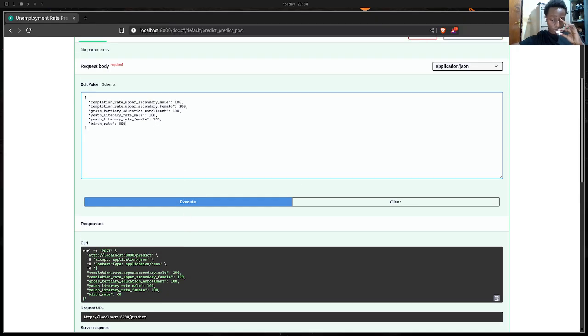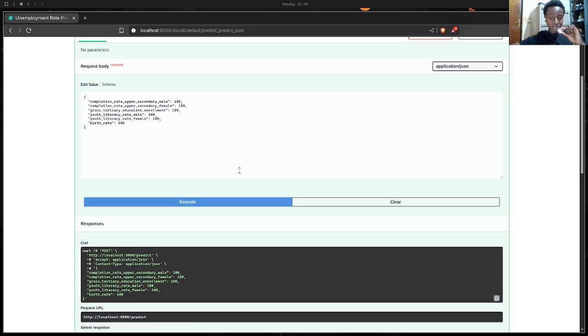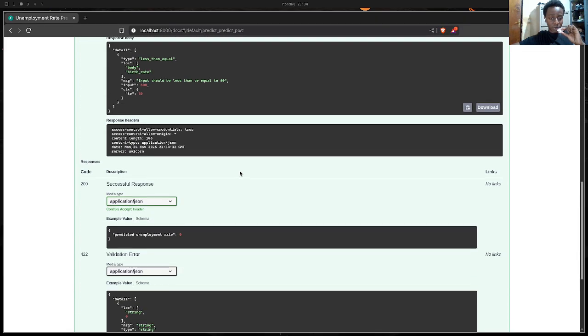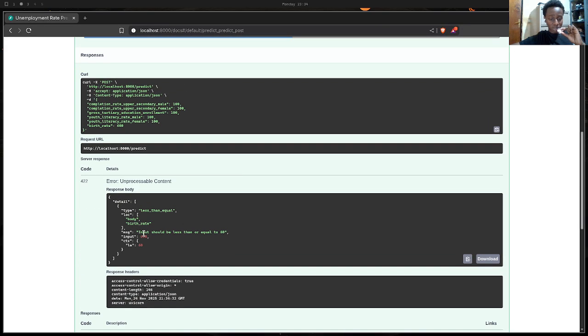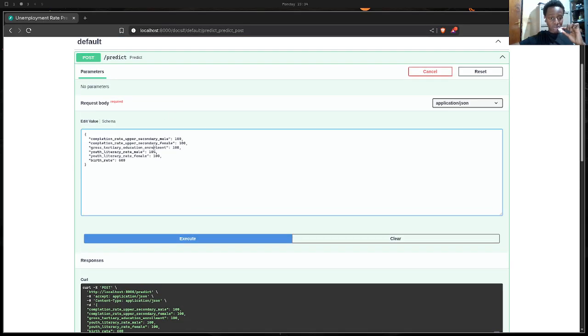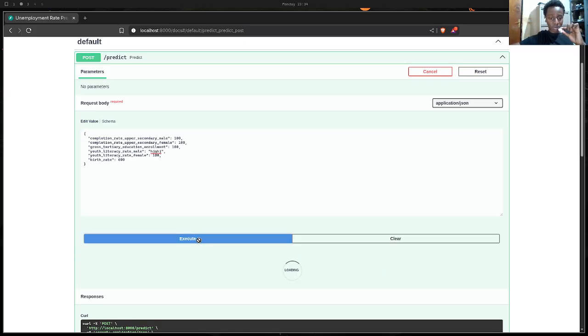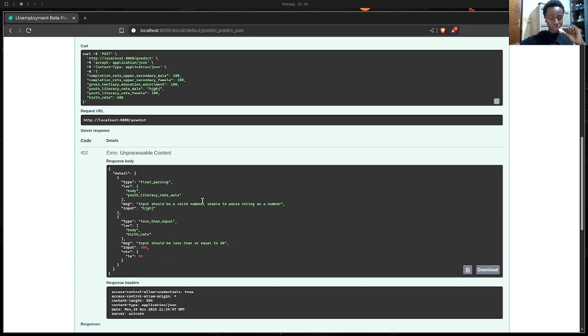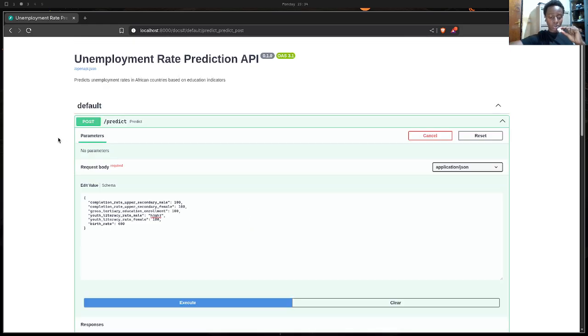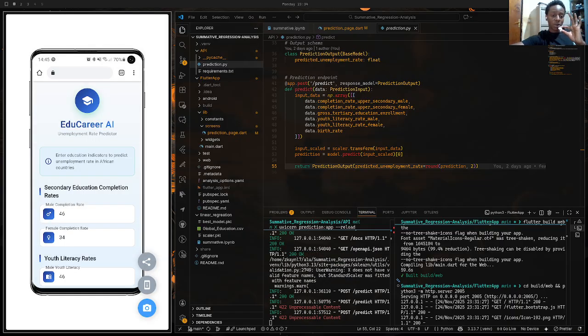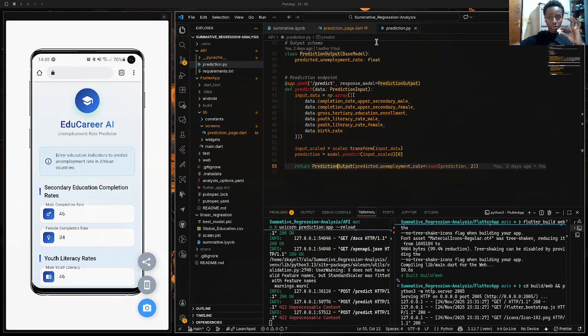If you try to put a number that is unrealistic, it says input should be less than or equal to 60. Even if you try to put another data type, like a string, it also tells you that it should be a valid number. So this is it for the Flutter app and the backend API. So now let's go to the model.